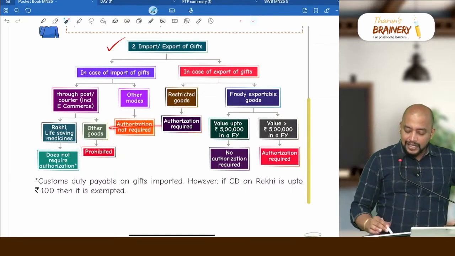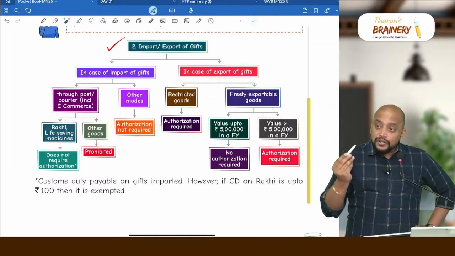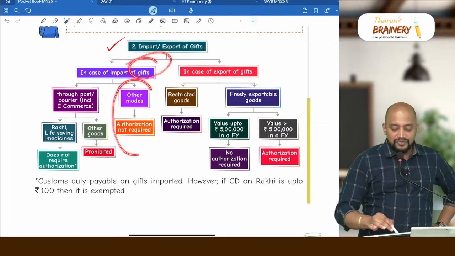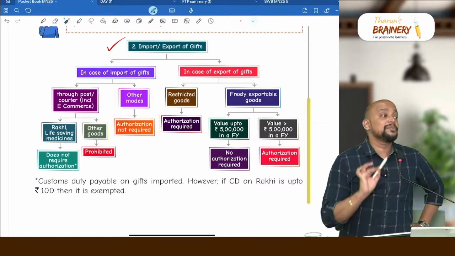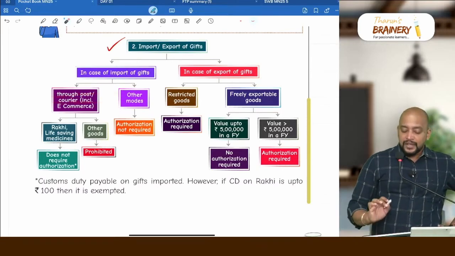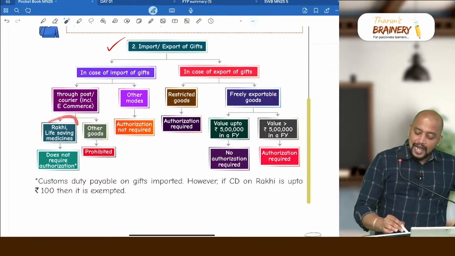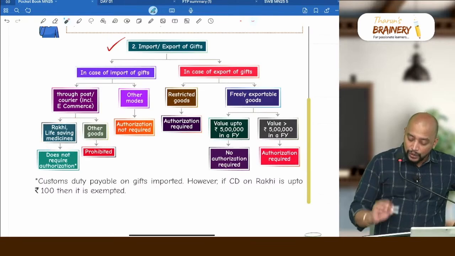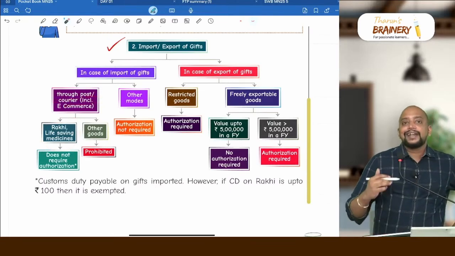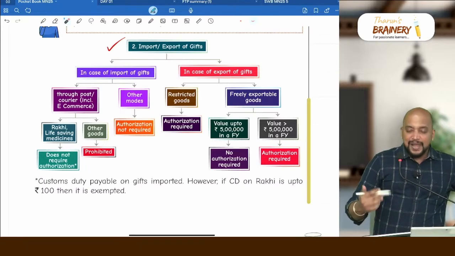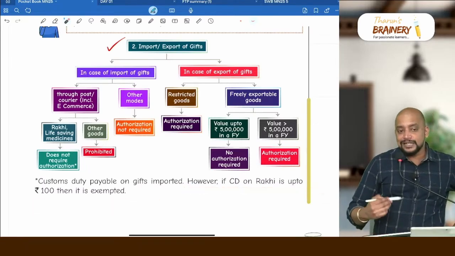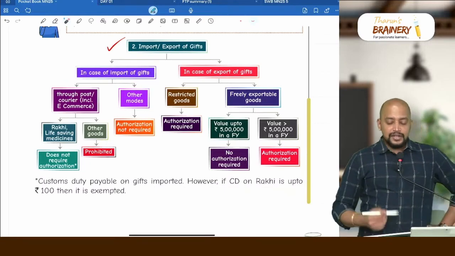Other goods, authorization not required. Even though when you import it normally requires authorization, in the form of gift when it is coming, authorization not required, but ensure that you are not importing it through post or courier, okay. And Rakhi and life-saving medicines alone are allowed through post or courier and do not require authorization, and customs duty will be payable. However, if the customs duty on Rakhi is up to 100 rupees, then it is exempted, okay.